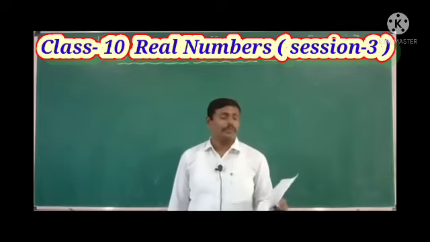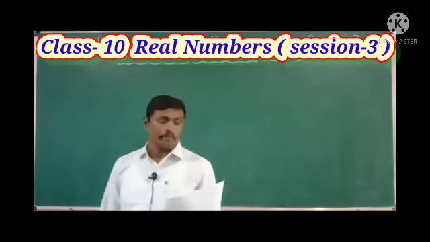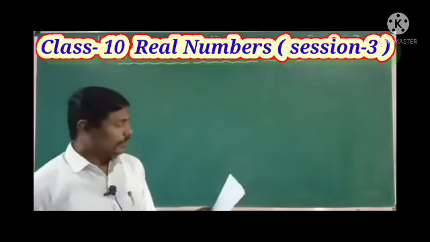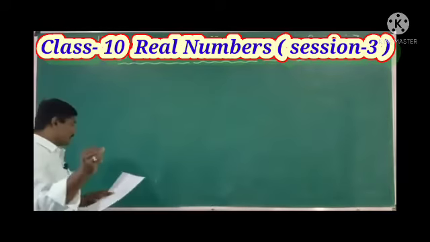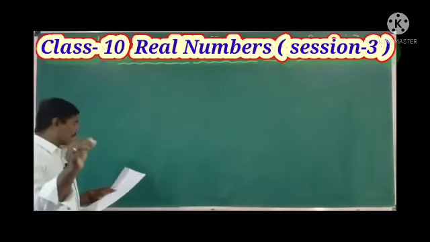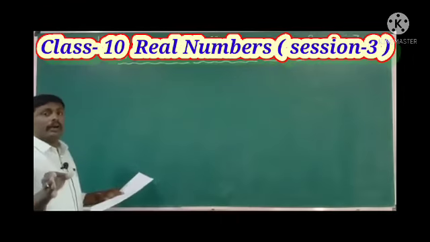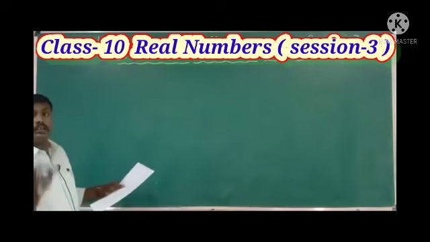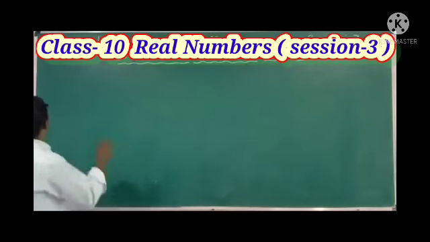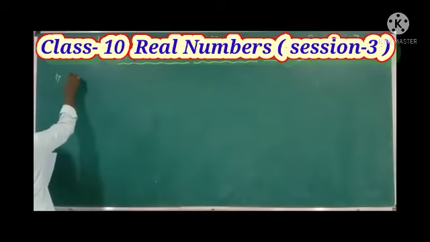These types of questions are very important. You need to check whether the given rational number is terminating or not by factorizing the denominator. First one, 5 by 32.